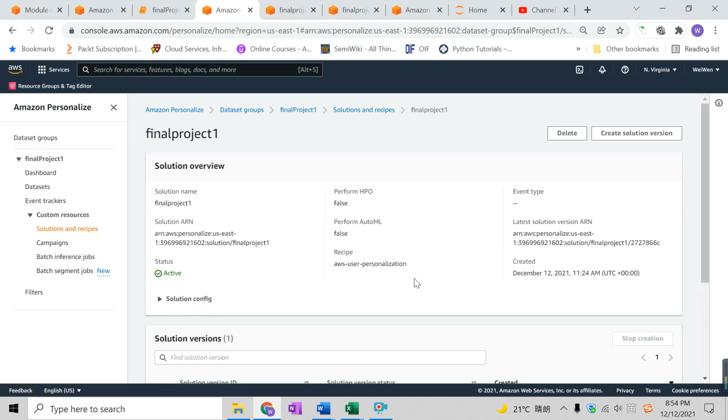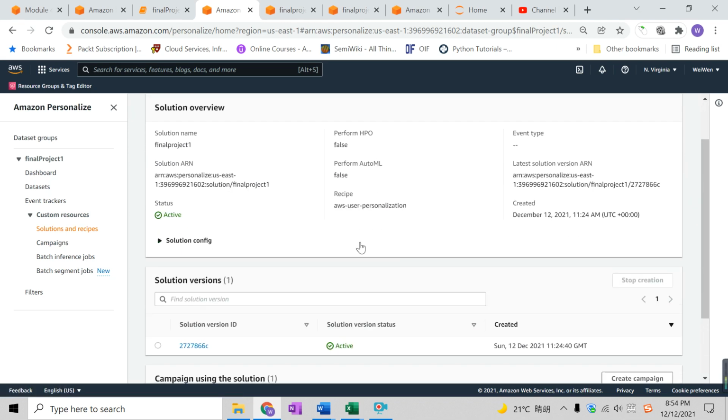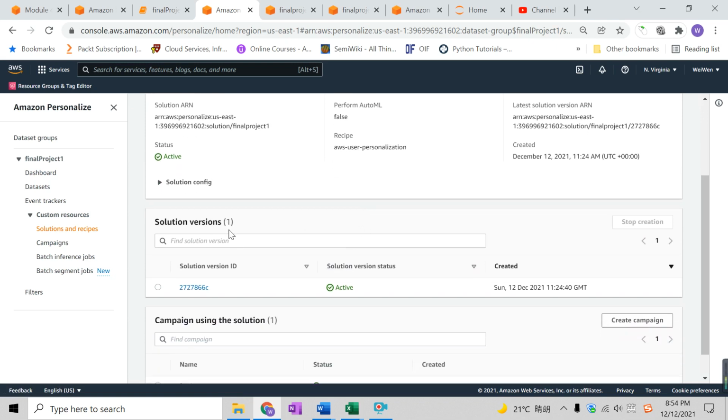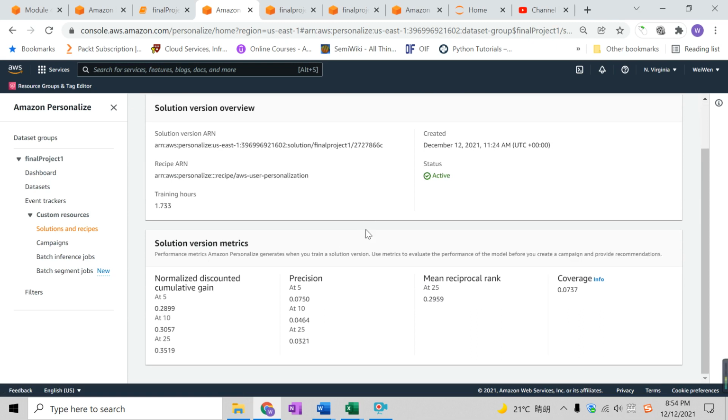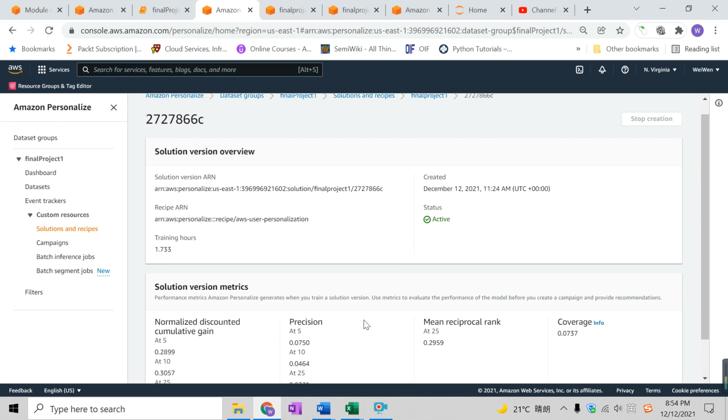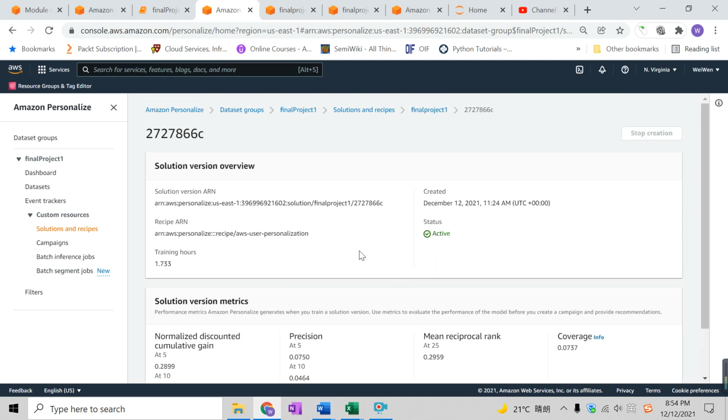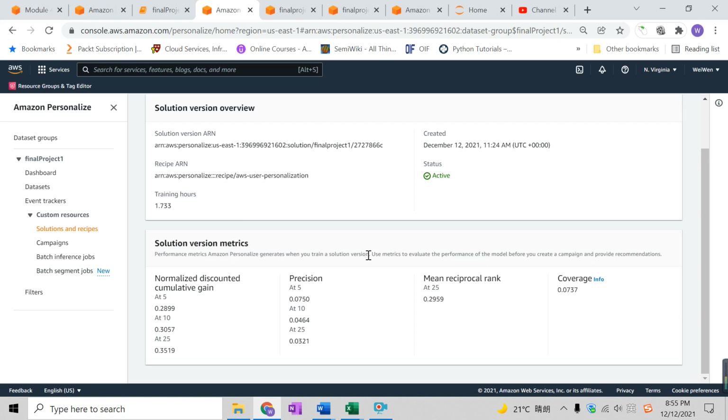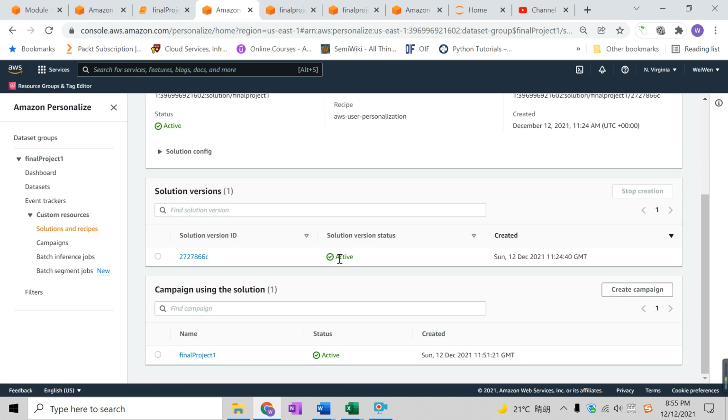After this is trained, we can click into it and take a look. We have the solution versions. If we click into it, you have all these metrics. These metrics are a measurement of how well the model has been trained. I am not sure how to evaluate these numbers, but I imagine it's something that a professional data scientist can take a look at. And after the solutions, we create a campaign.